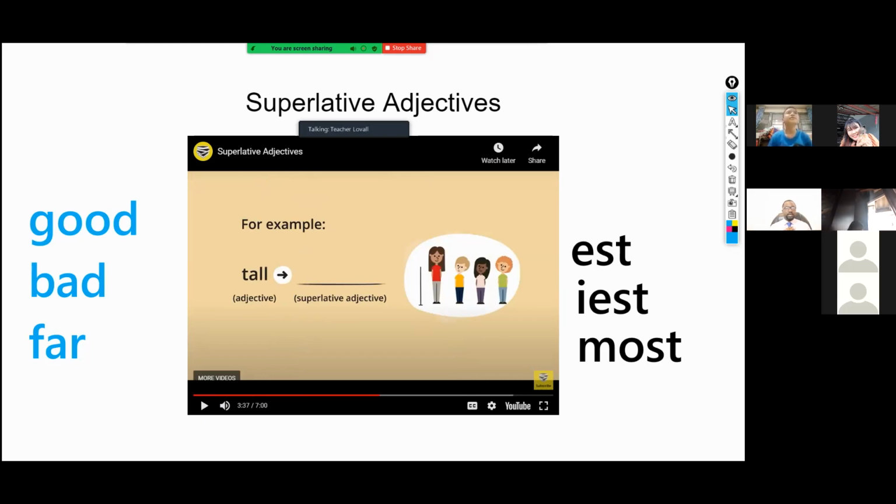Making this a superlative, what does it become? As an adjective standard, it's just tall, but as a superlative, how would we describe her? What would we say? EST, IEST, or most? What do we write? EST. Okay, so just EST, very good. So tallest. The tallest.